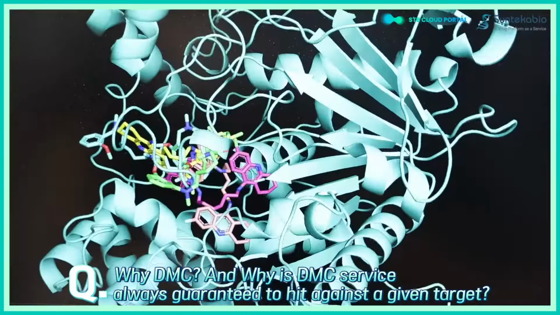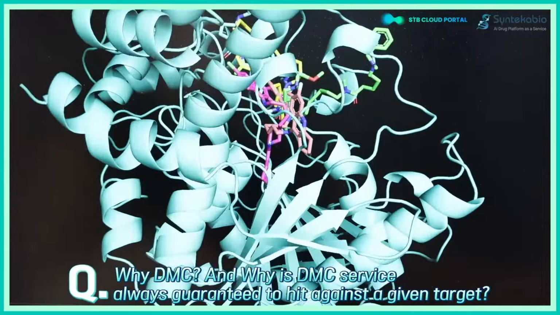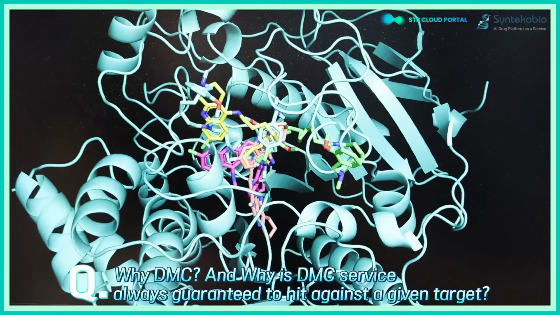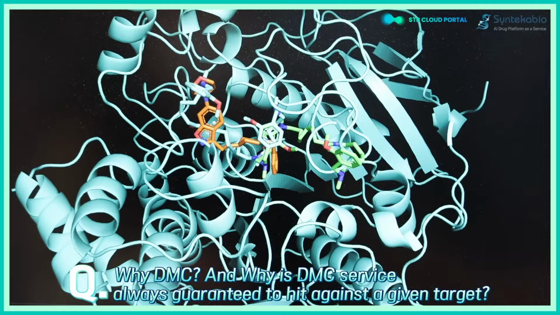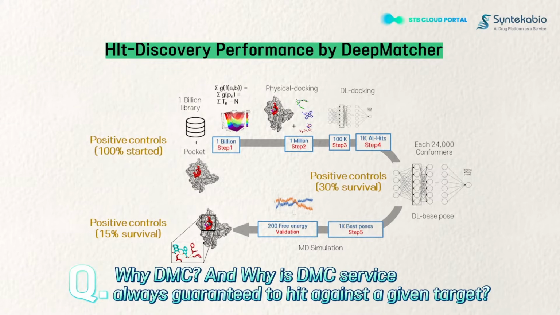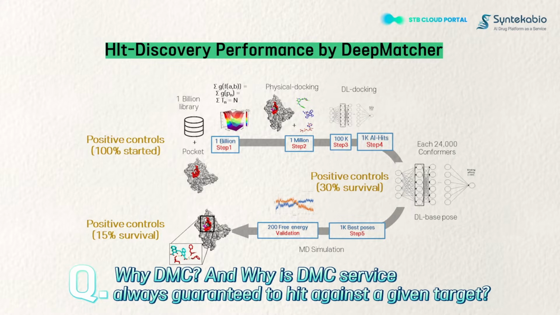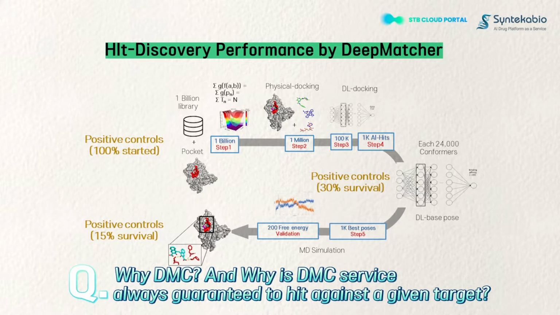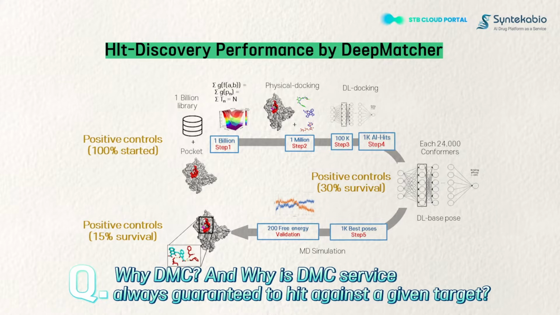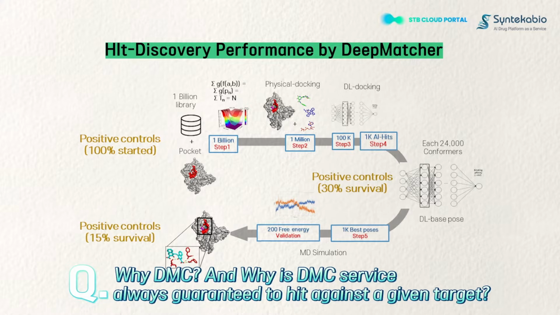DeepMatcher is a revolutionary hit discovery solution that rapidly filters billions of diversity to high-quality hits using a 5-step best pose validation algorithm just in one click. DeepMatcher initially selects from 1 billion to 1 million through physiochemical property screening, selects from 1 million to 100,000 through 3D docking, and selects final from 100,000 to 1,000 through AI 3D docking.